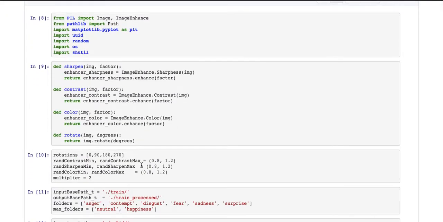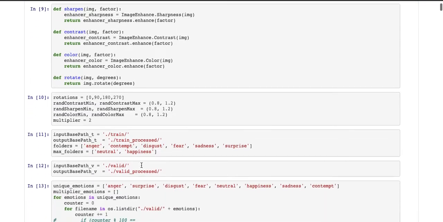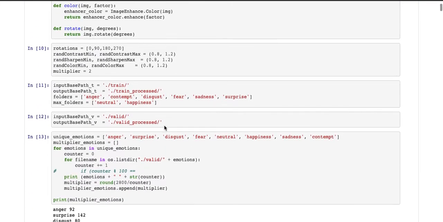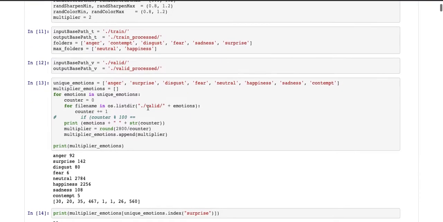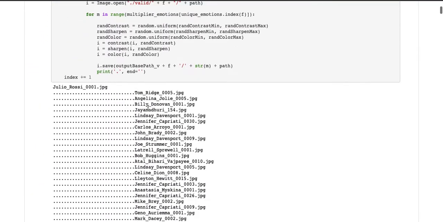So essentially we have the sharpen, contrast, color, and then rotate. And then over here, this is basically just the rotation. So it can either be 0, 90 degrees, 180 degrees, or 270 degrees. Our contrast was bounded between 0.8 and 1.2. Same thing with our sharpen and color. And essentially this is just running through the code.